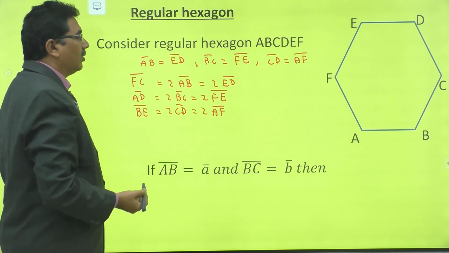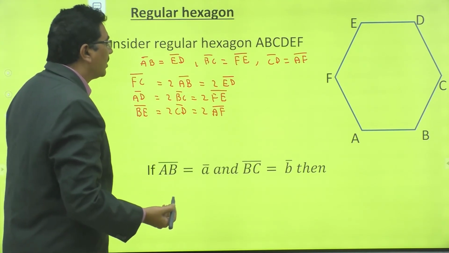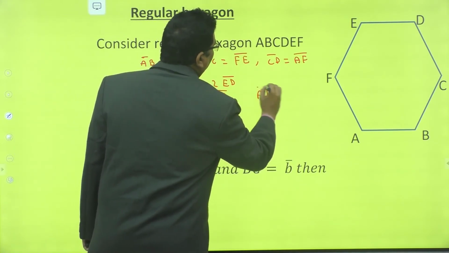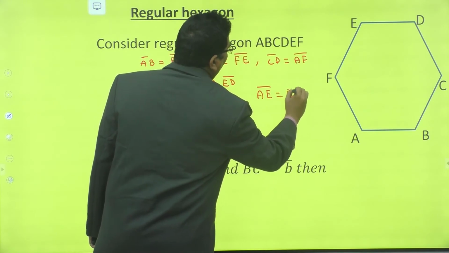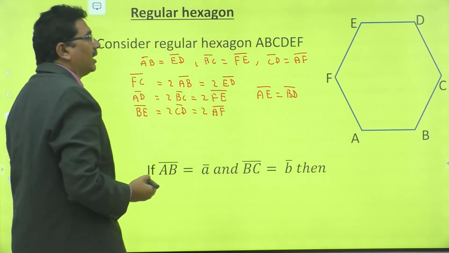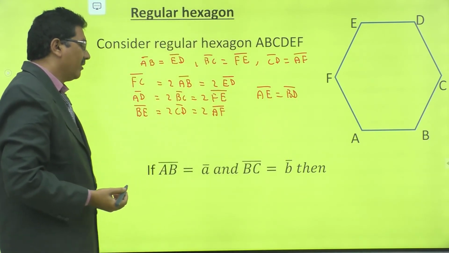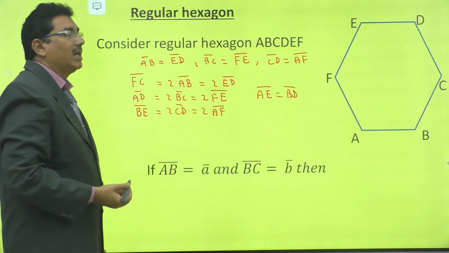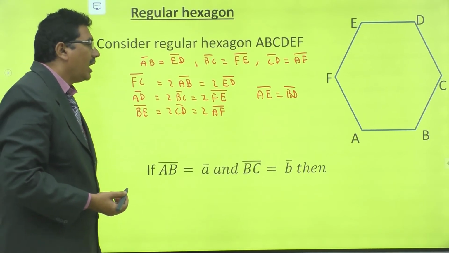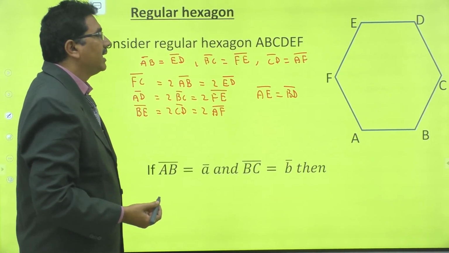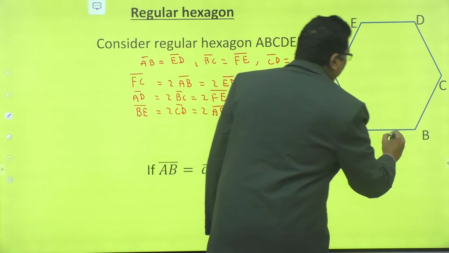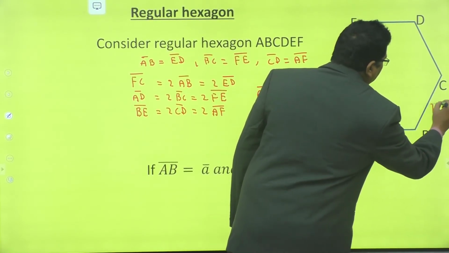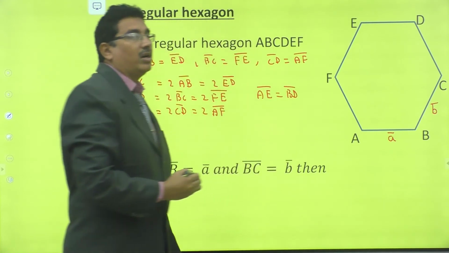Also, AE bar is equal to BD bar. Now, given AB bar is equal to a bar and BC bar is equal to b bar.